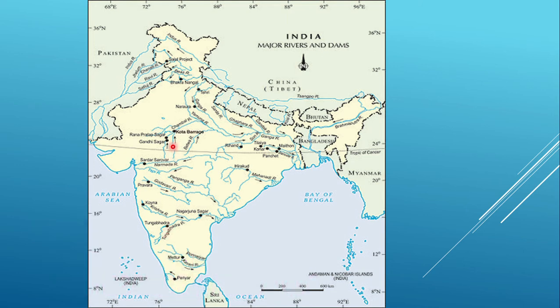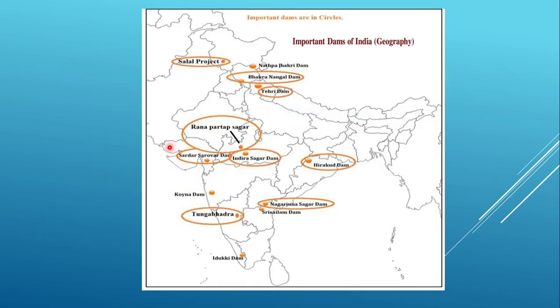These are the important dams that we can see. You can see these are some of the most important places. Sardar Sarovar Dam there. Then Rana Pratap Sagar, this is again important. Then Tehri in Uttarakhand, then Bhakra Nangal on the Punjab and Himachal border, then the Salal project. This is again in Jammu and Kashmir. Then Hirakund in Orissa, Nagarjuna Sagar Dam and Tungabhadra. These are some of the most important.